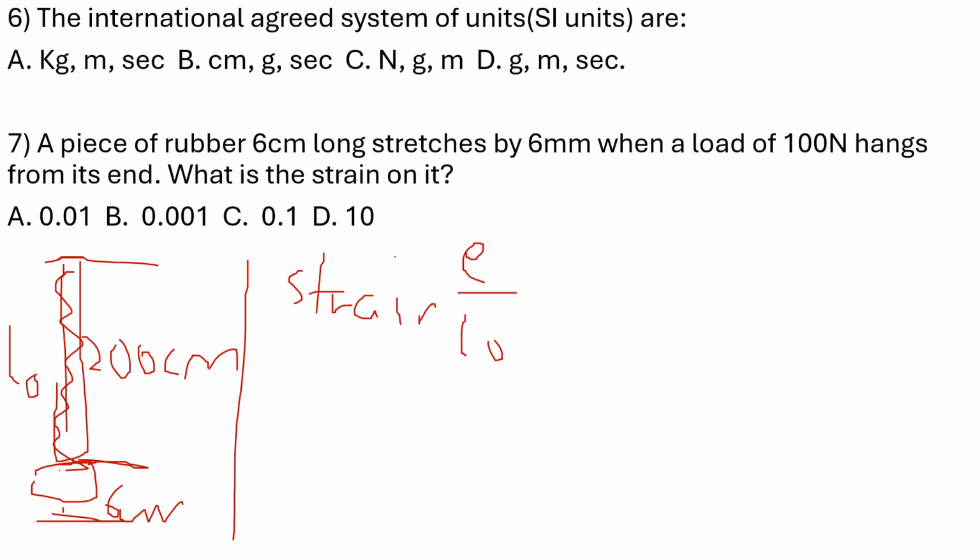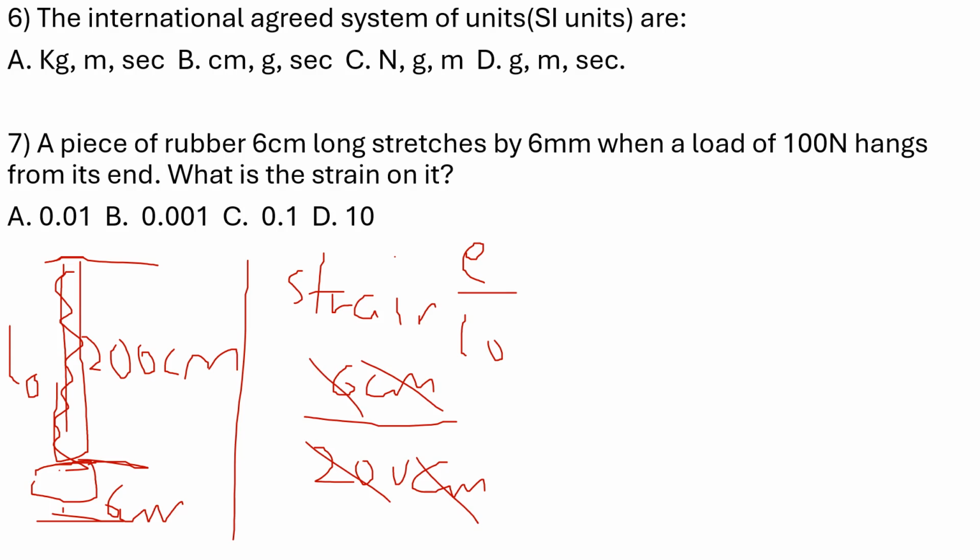Okay, so what is the extension here? It extends by 6 centimeters divided by what is the original length. Do not call it 206. The full length now is going to be 200 plus 6, which is 206 centimeters. But the actual length is what? 200, not the new length 206. So we just fraction out the extension divided by the actual length before the extension, which is 200 centimeters. So centimeter is going to cancel centimeters. So you only have 6 divided by 200. Whatever you get, that is the strain. You can see they are in the same unit.